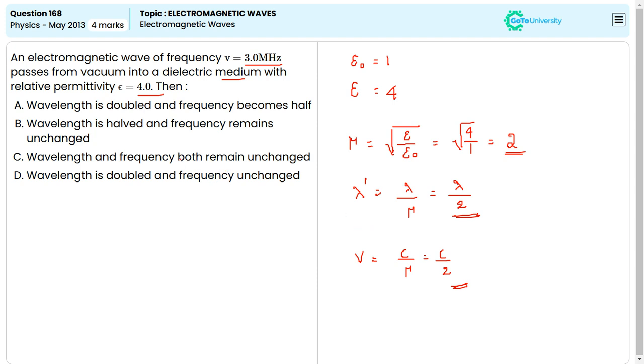Then, wavelength is double and the frequency becomes half. No, this is not the right answer. Wavelength is half and the frequency remains unchanged. Yes, option B is our right answer.